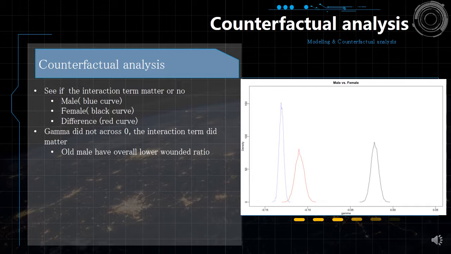The older male have overall lower wounding ratio. And this is interesting, so we want to know how the effects change across the gender or across the age. So we will go further in our counterfactual analysis.